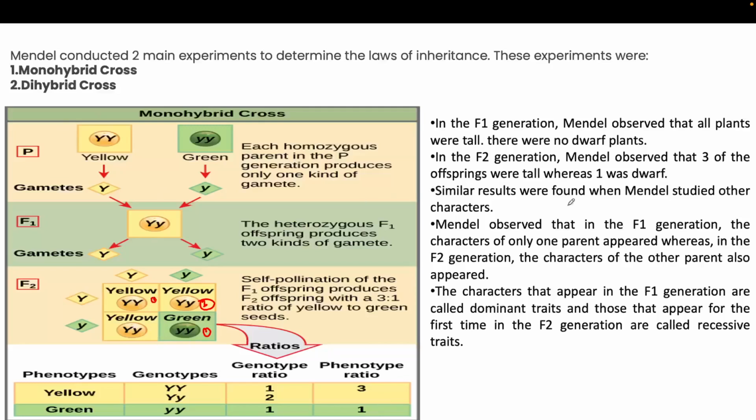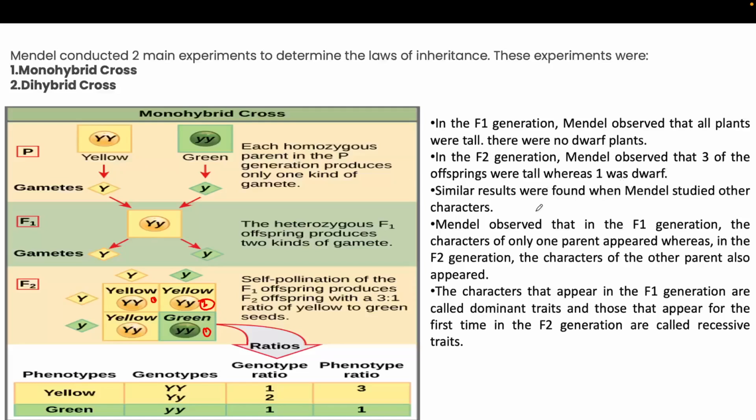So in this monohybrid cross, what he found is that in the F1 generation, Mendel observed that all plants were tall and there was no dwarf plant. Whereas he took one parent as dwarf, in the F1 generation he didn't get any dwarf plant. So from here he concluded that the dominant trait shows in the F1 generation, that's why all plants are tall. In the F2 generation, Mendel observed that three of the offspring were tall, whereas one was dwarf.